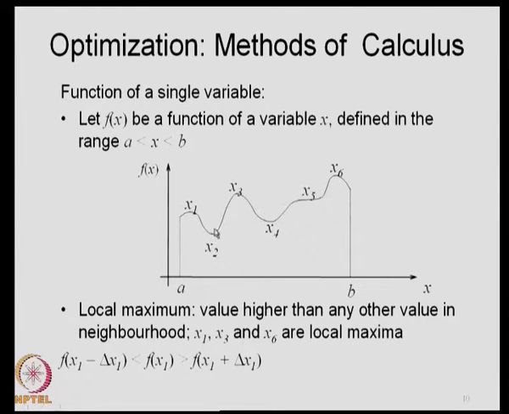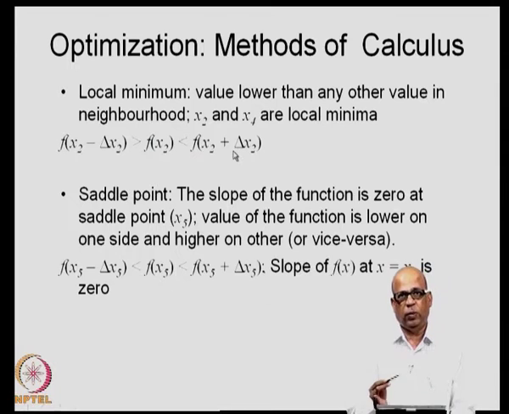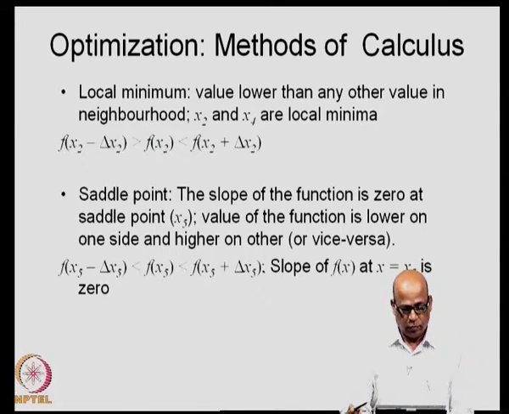Similarly, at the local minimum, you look at x2 here. The function value will be smaller than the function values at the neighborhood. Similarly, here the function value at x4 will be smaller than the function values at the neighborhood. So, we write that as f of x2 is less than f of x2 minus delta x2, and also less than f of x2 plus delta x2, which means if you go slightly to the left or slightly to the right, the function value will be more at those points. Now, you look at the point x5.